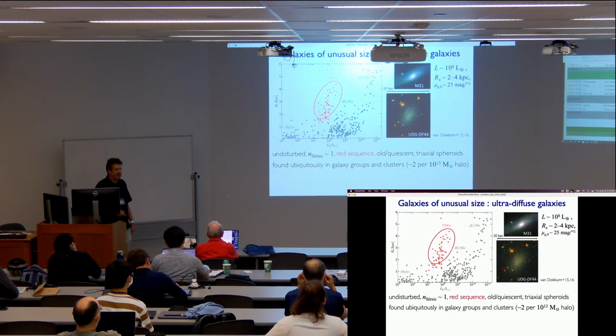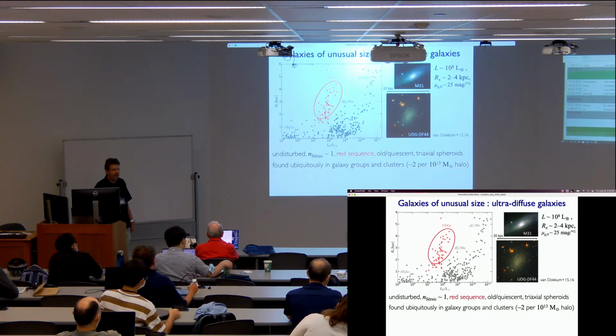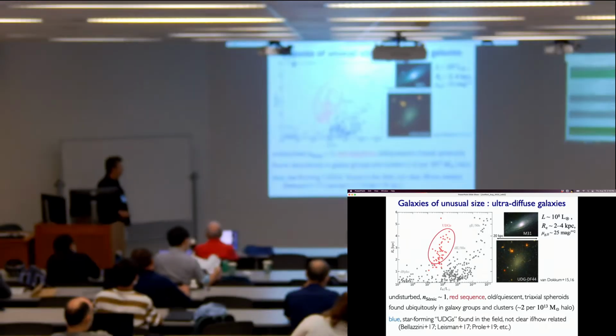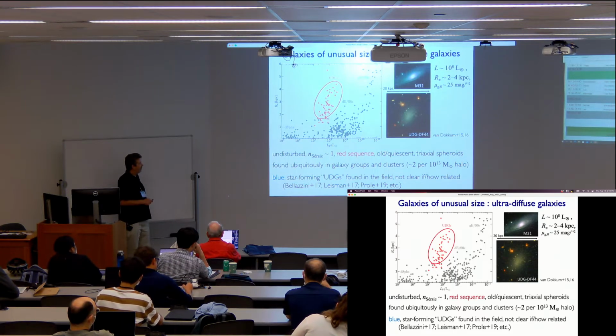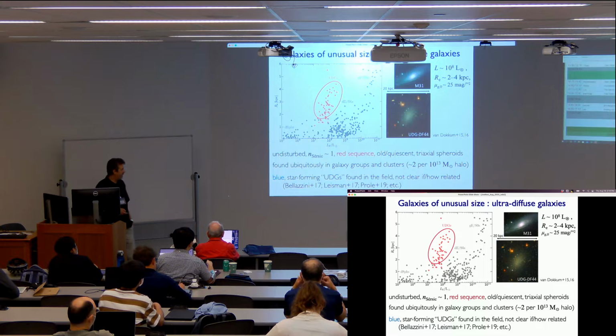And just to summarize some of their observed properties, the ones I'm most interested in are the red sequence ones, the quiescent, typically found in groups and clusters. They seem to be spheroidal, found everywhere that we look, on average 2 per 10^13 solar mass halo. There are things called UDGs in the field, which are blue star-forming objects, because they fit the criterion of sitting in the same place in the size-luminosity plane. That is kind of a crude definition. It's not clear they're the same family of objects or that they're related. That's one of the points of study we're working on.